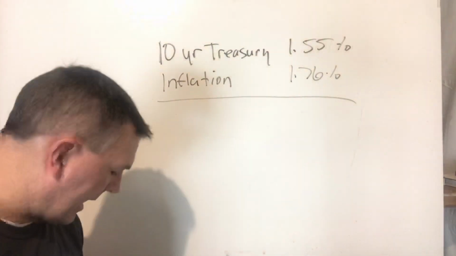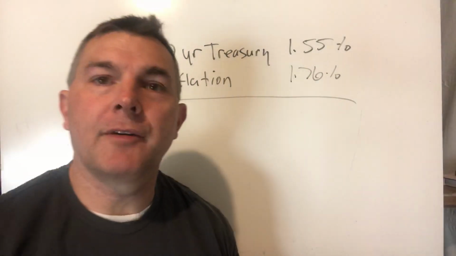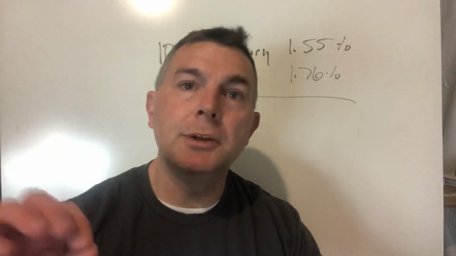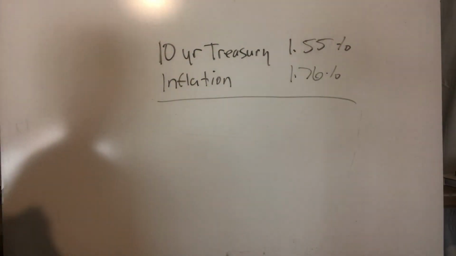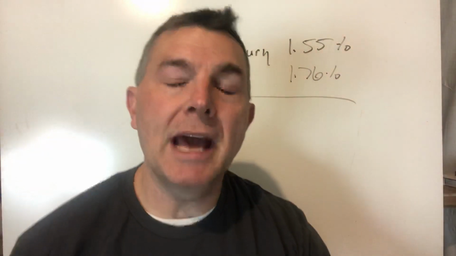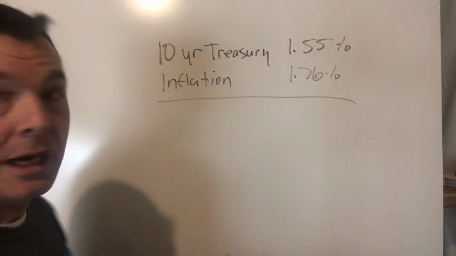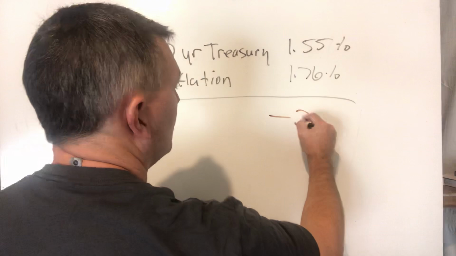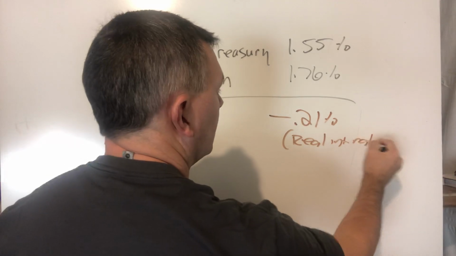All right, friends, I'm going to look at some real world numbers. Right now, the 10-year Treasury has a yield of 1.55%. Look it up. You can go to dailytreasuryyields.gov or treasury.gov for daily Treasury yields, and you'll see it's 1.55%. 2019 inflation was reported at 1.76%. Look it up. So we got a difference between 1.76 and 1.55. That would tell us we have a negative interest rate or negative real rate, right? So that'd be a negative 0.21%, what's called a real interest rate, right?